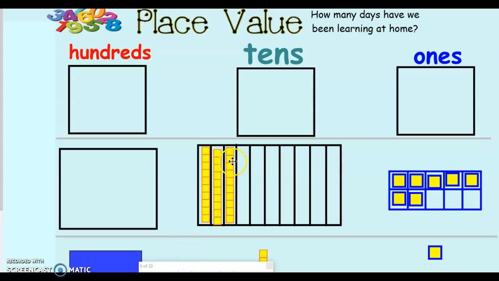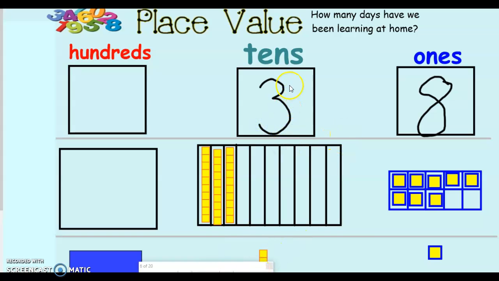How many days have we been learning at home? Let's go ahead and move our 1 into our tens frame. And now I can look, there's 2 missing, so I know we can write the number 8 up here. 8, and how many 10s? 3.